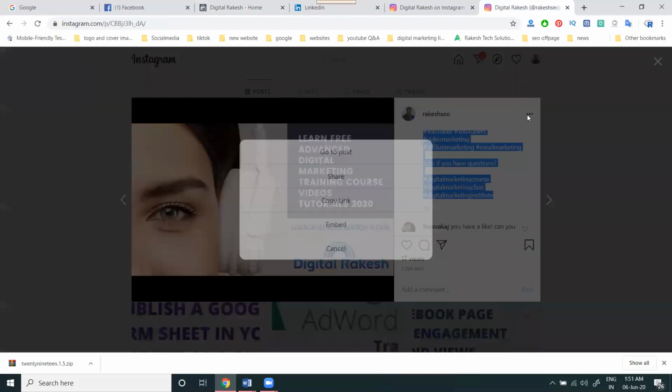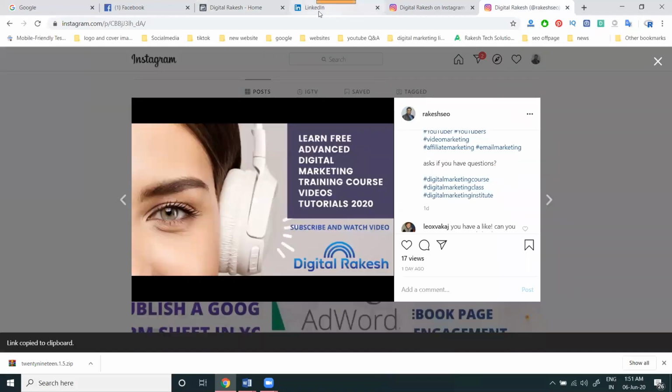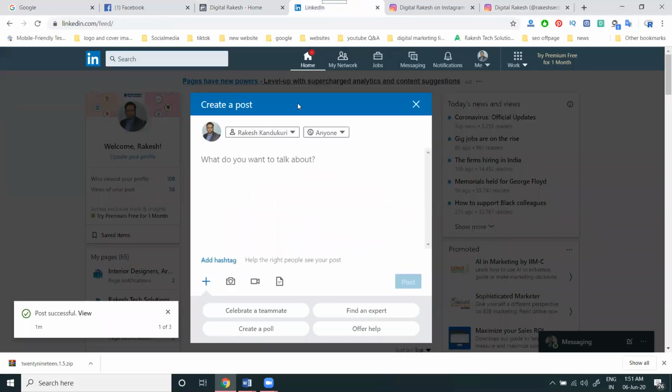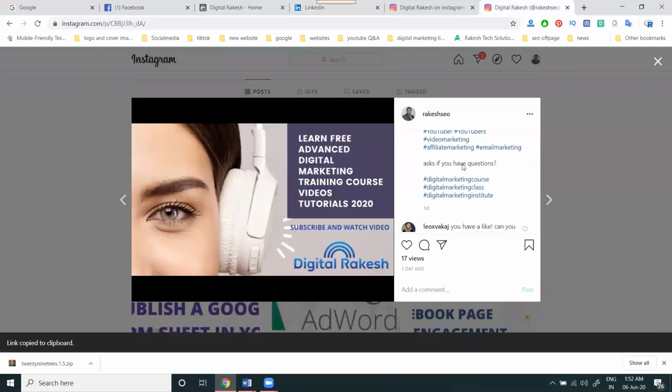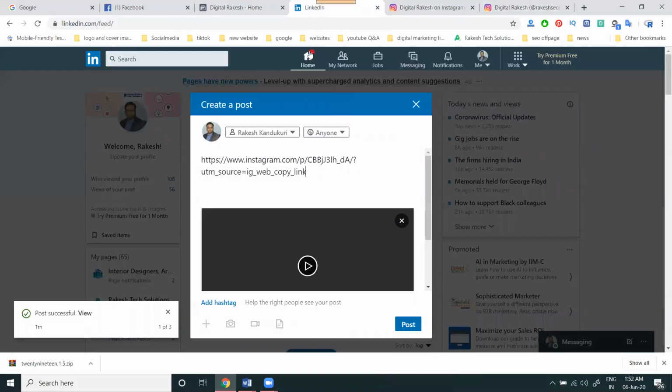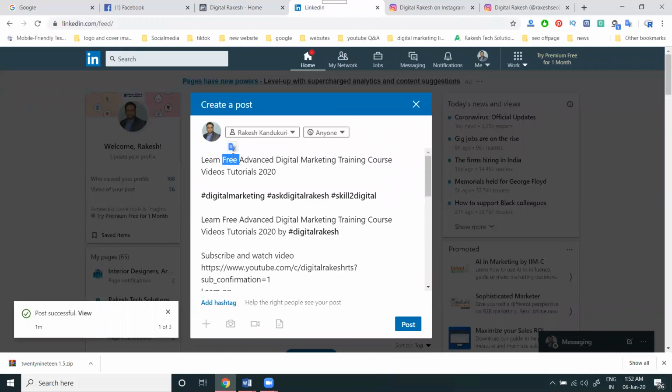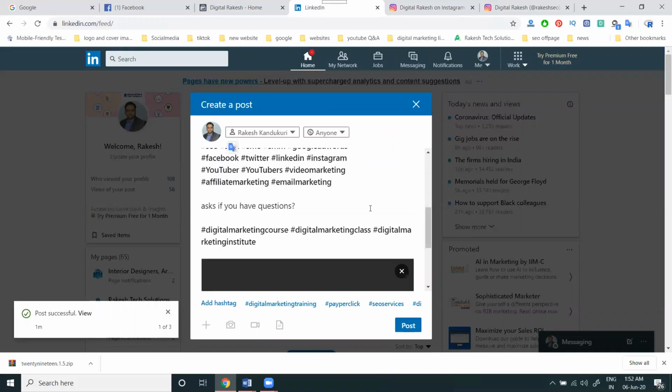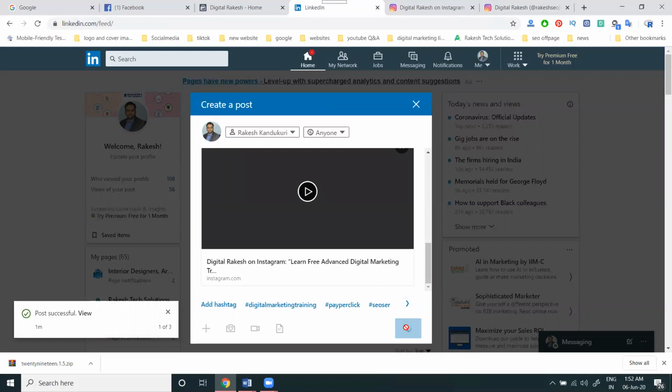Now the drawback: copy link, paste, in this post option.